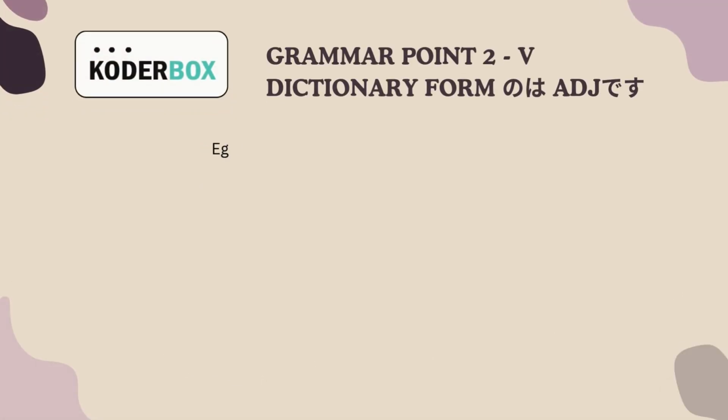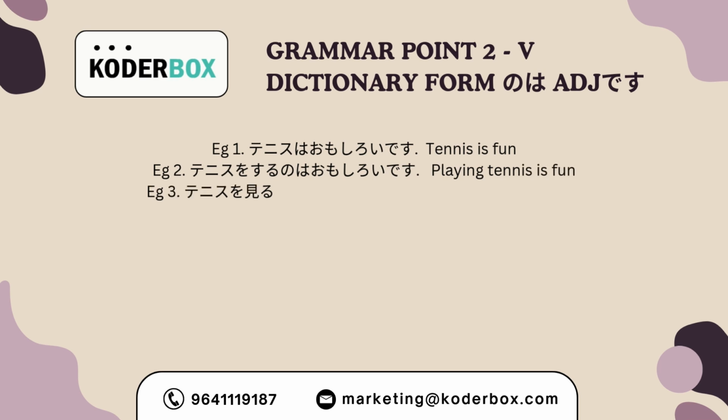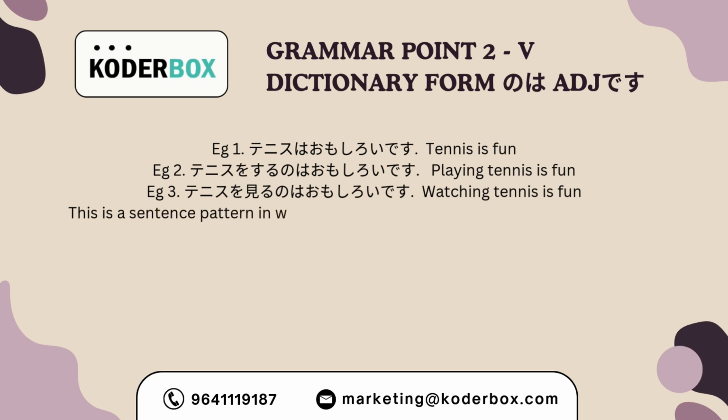Grammar point 2. Verb dictionary form no wa adjective desu. Example 1. Tenisu wa omoshiroi desu. Tennis is fun. Example 2. Tenisu o suru no wa omoshiroi desu. Playing tennis is fun. Example 3. Tenisu o miru no wa omoshiroi desu.